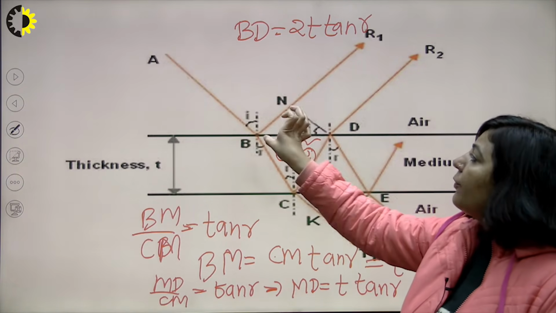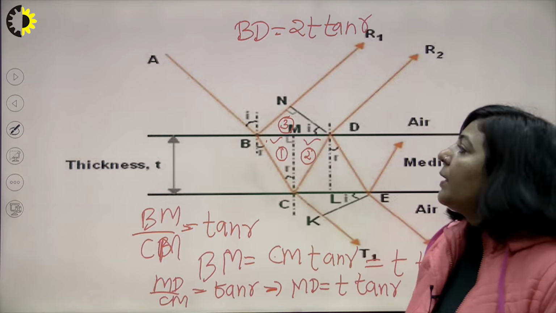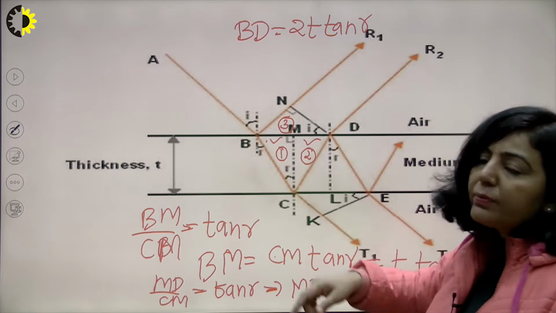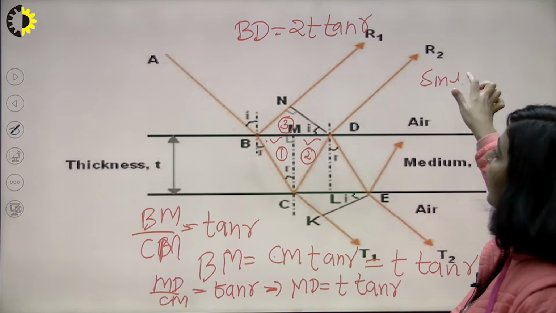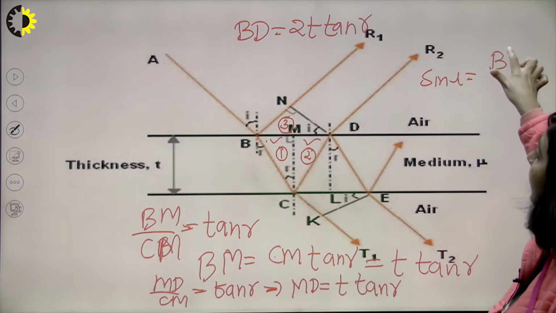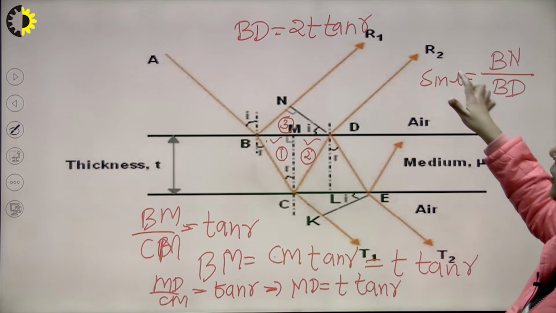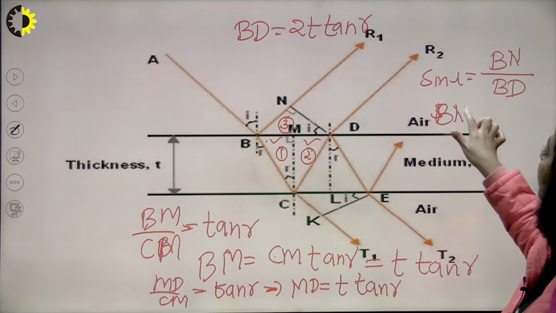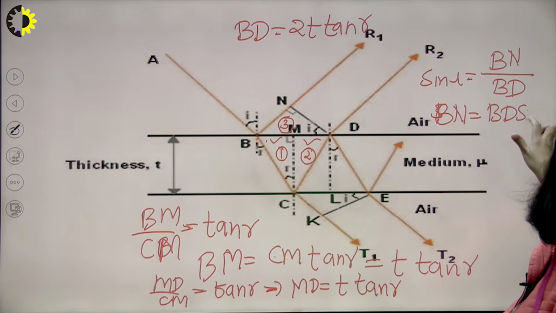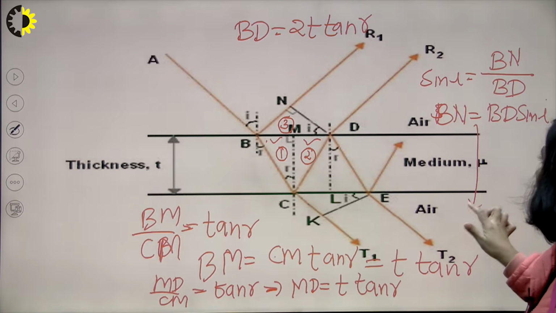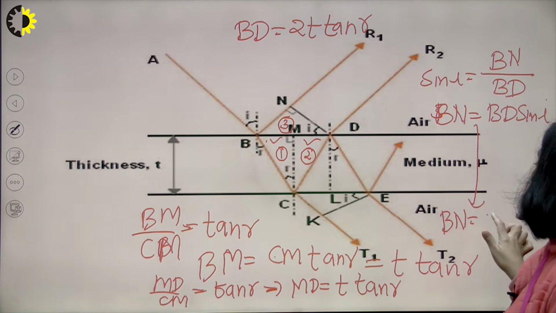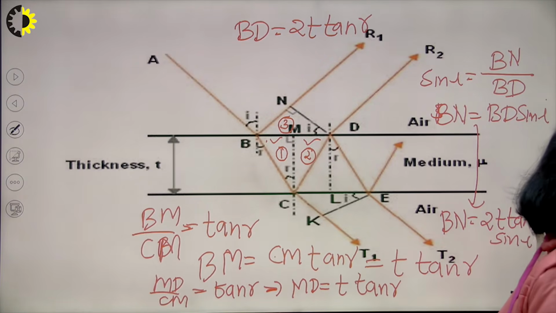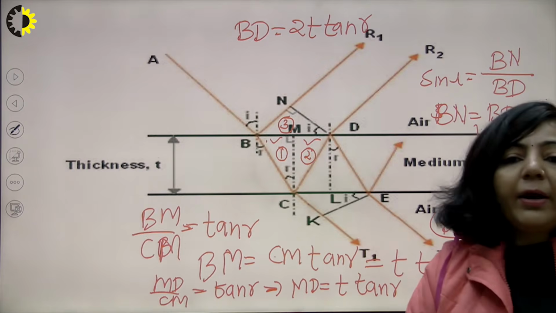Now in this triangle we have to find BN. So I'm referring to triangle number 3. Now in triangle number 3, this angle is i and this side is known. So just find the value of sine i from this triangle. What will be sine i? Sine i will be equal to BN upon BD, and you already know the value of BD. We have to find BN, so BN will be equal to BD sine i, and your BD is equal to 2t tan r. So now you are getting 2t tan r into sine i. This is the value of BN from triangle number 3.